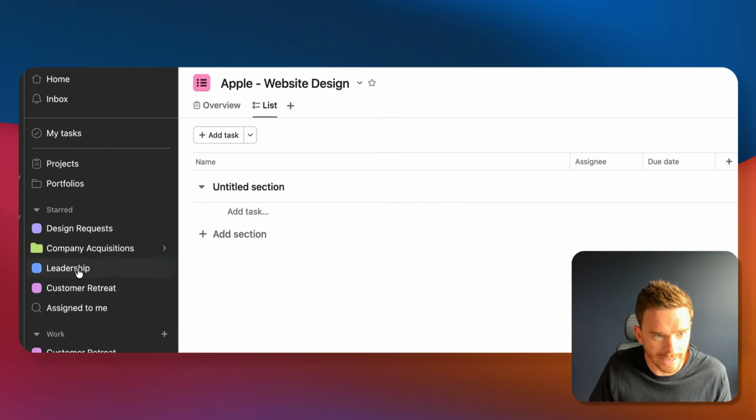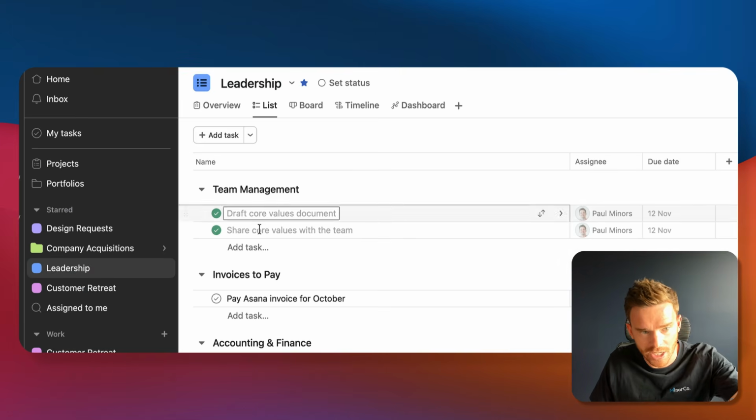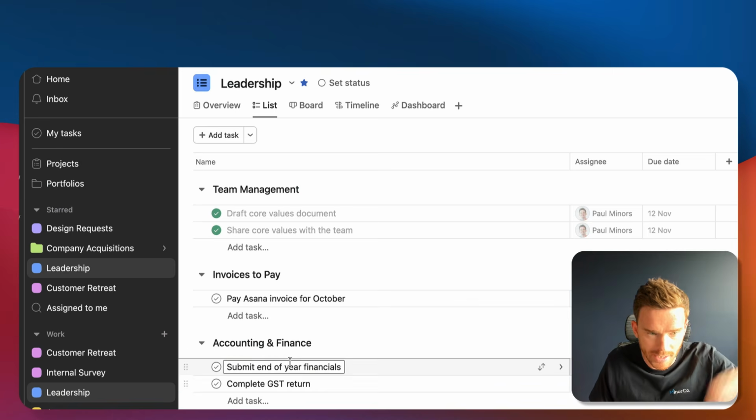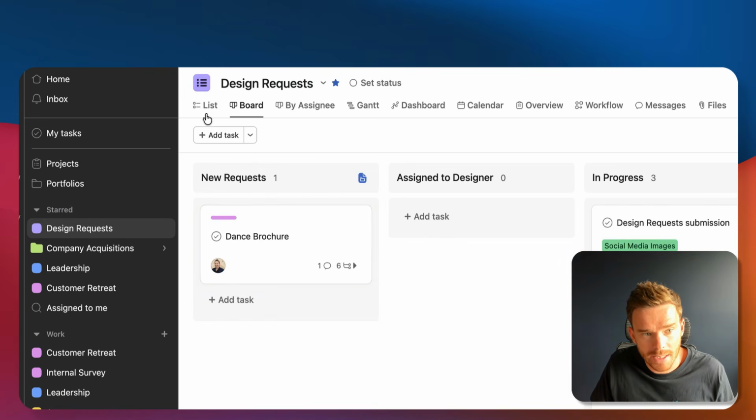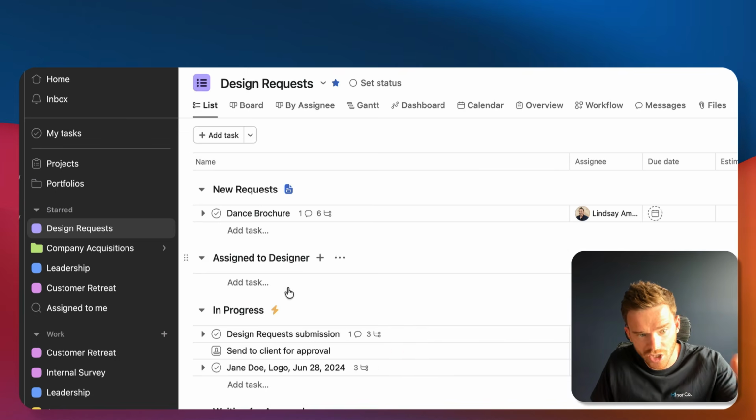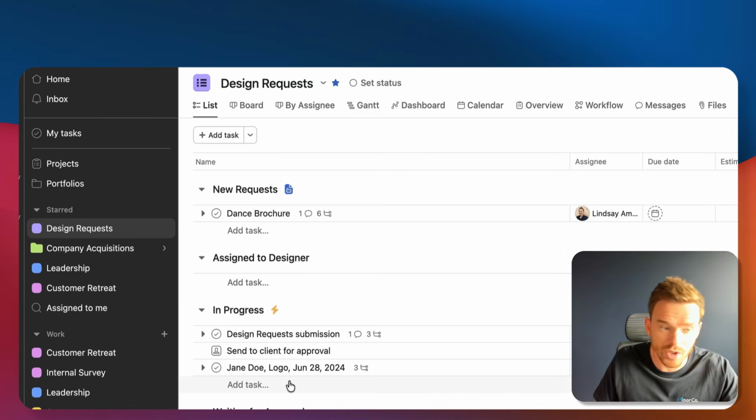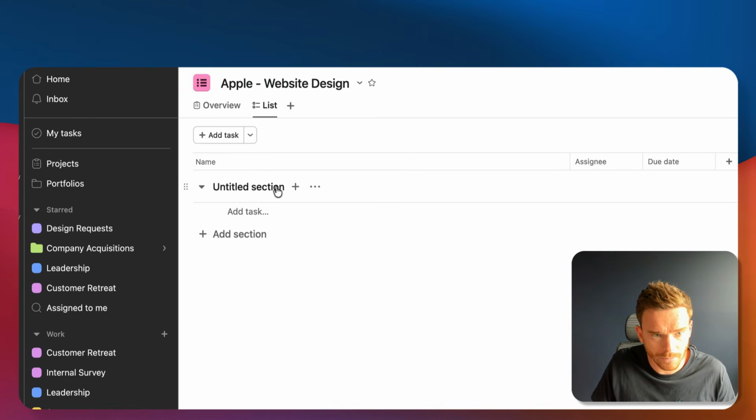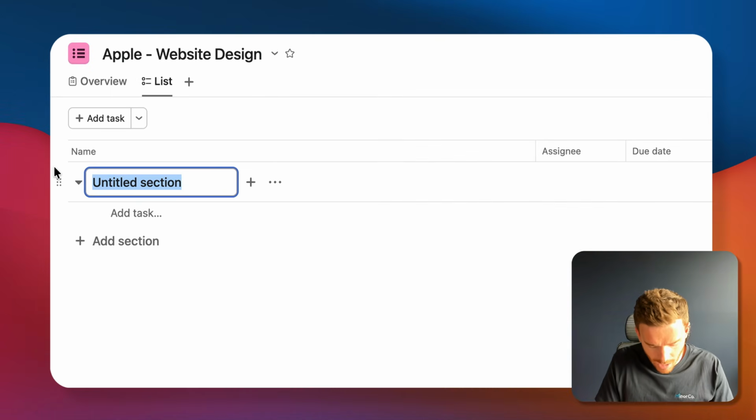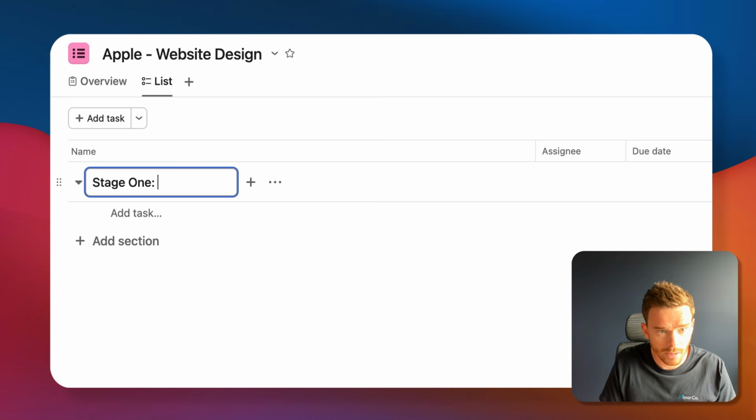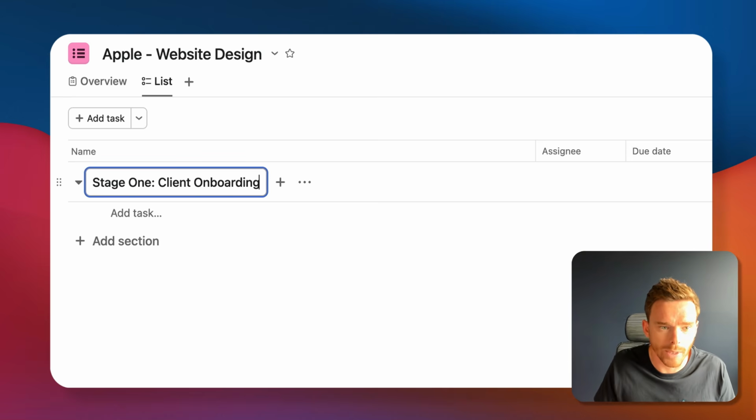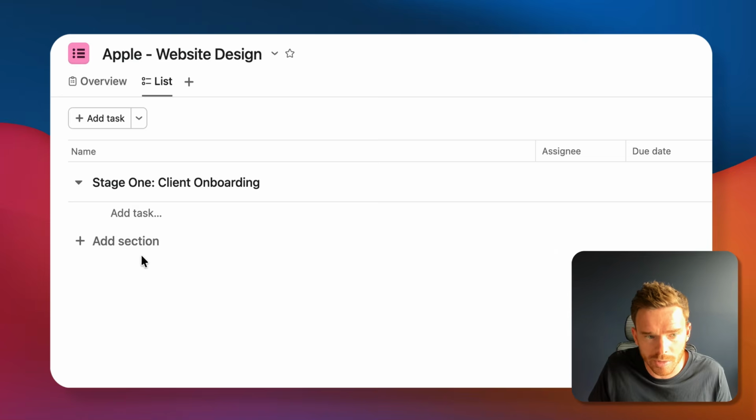So if I actually go to my leadership, you can see I've got sections as categories where I'm just organizing tasks. In design requests, if I look at the list view, our sections are more like the phases or stages of the project. So for this Apple website design, I would have like stage 1, client onboarding. We need to onboard the client, gather some information, do some planning.